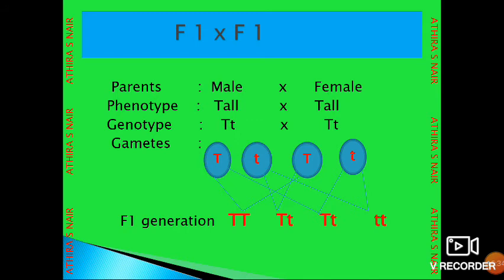The first progeny is homozygous dominant, capital T capital T. The second and third are heterozygous, capital T small t, and the fourth shows small t small t. So three tall plants and one dwarf plant are produced.